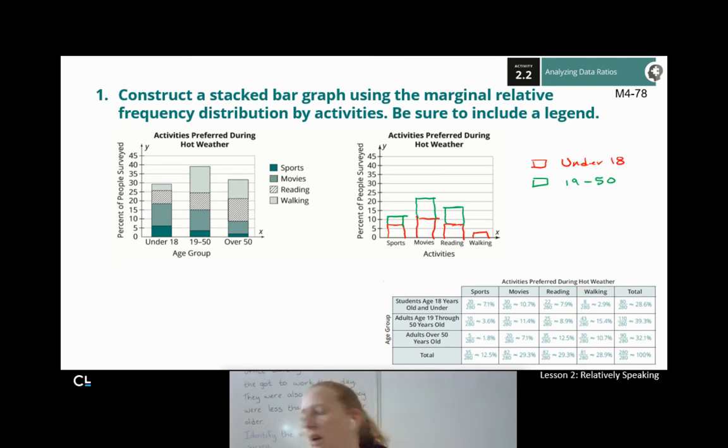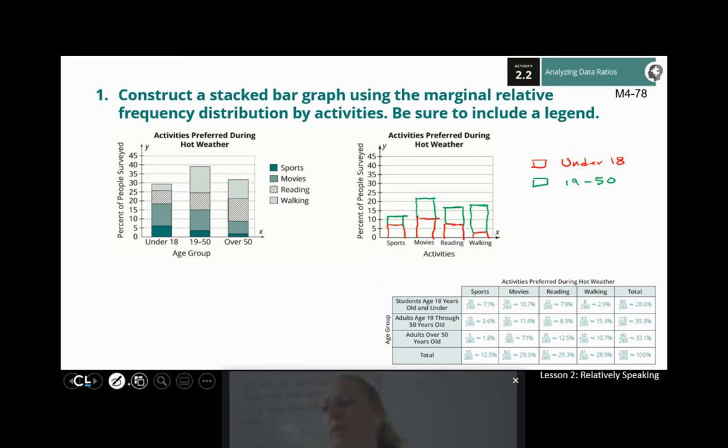And of course, for walking, I'll add these together, 2.9 plus 15.4. And that takes me up to 18.3%. Okay, so that actually takes me past this one, doesn't it? There we go. One more.